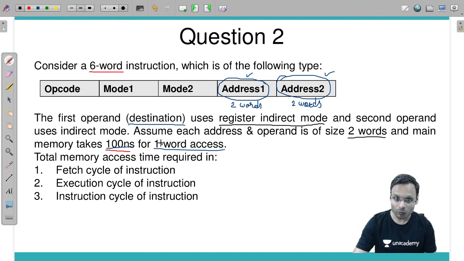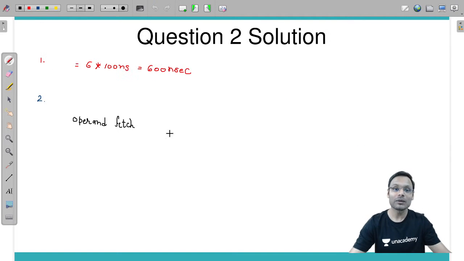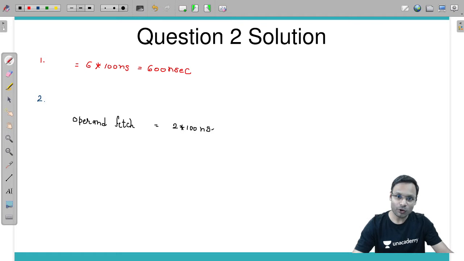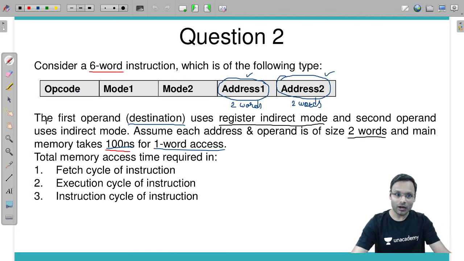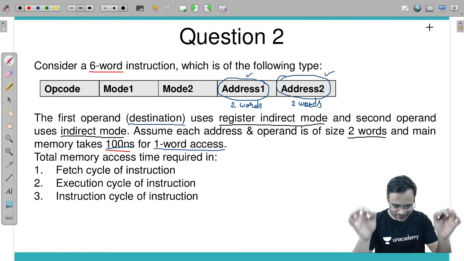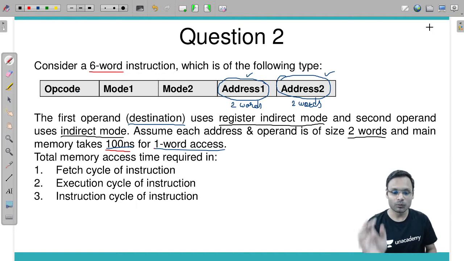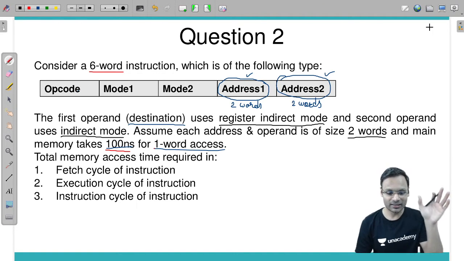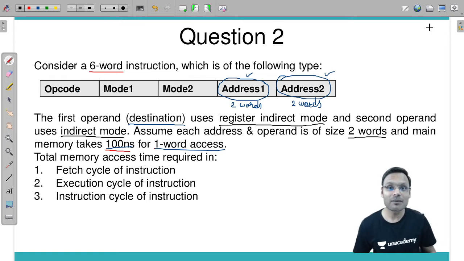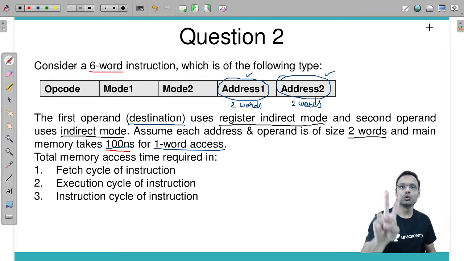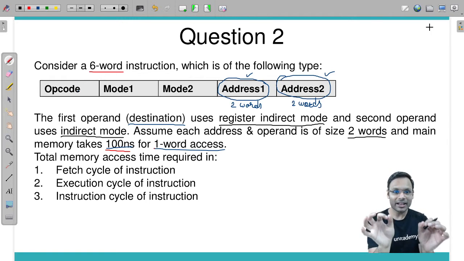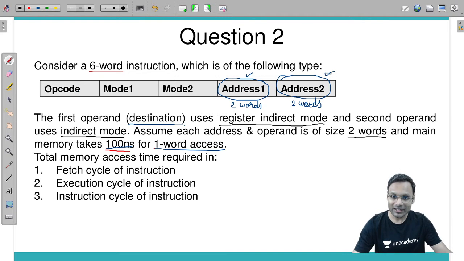To access one operand of 2 words, how much time is required? 100 nanoseconds for 1 word, so for 2 words, 2 into 100 nanoseconds. That is for the first operand, plus the second operand. The second operand uses indirect mode. Indirect mode means how many times do you need to access the memory? 2 times.